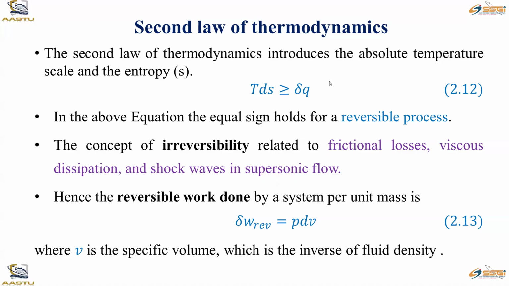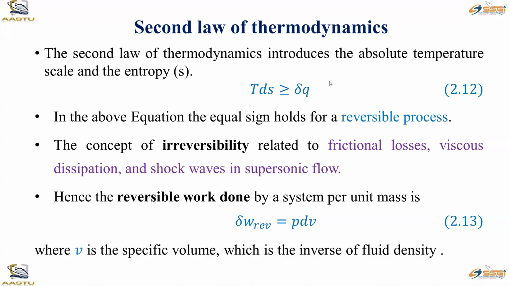So in this equation, the greater than or equal sign is there. The equal sign indicates that it holds for a reversible process. The concept of irreversibility is related to frictional loss, viscous dissipation, and shock waves in supersonic flow.